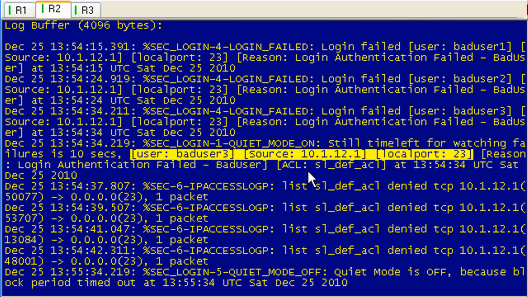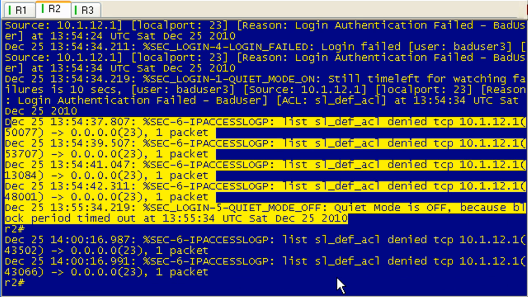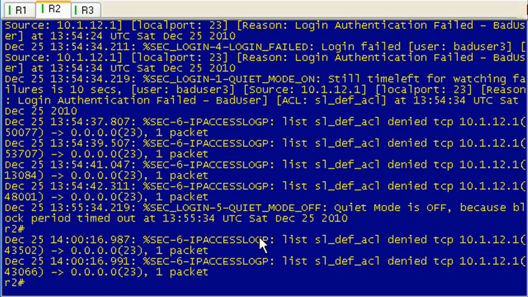But it gives you the reason, and here's where you see our access list. This is the first time that a lot of people see this. It's SL underbar def underbar ACL, and that's invoked because quiet mode is on. And these next ones are just attempts to log in from R1 that were made when the quiet period was in effect.